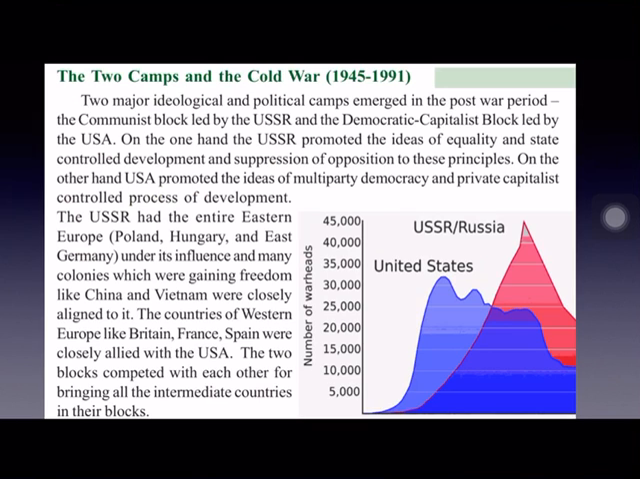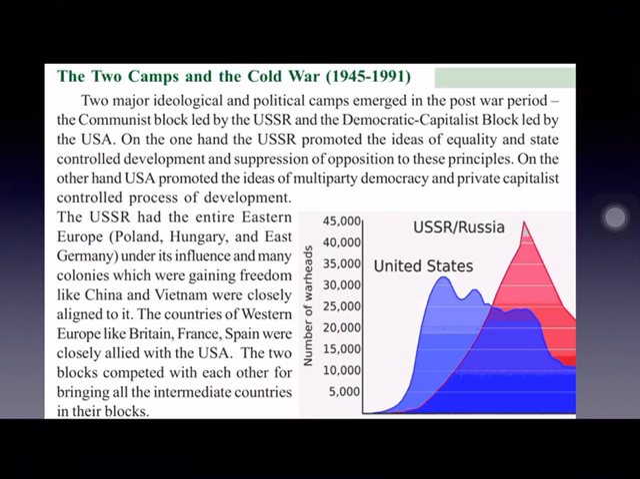Whereas Eastern Bloc was socialist bloc and it was headed by USSR. And USSR promoted the ideas of equality. You know, socialism means equality of all the people. Already we learned the differences between capitalism and socialism. Under socialism, everything is owned by the government. So it promotes equality. USSR, because it is a socialistic bloc, promoted the ideas of equality and state-controlled development. Everything will be under the control of government. And thus, it promotes equality of all the people.